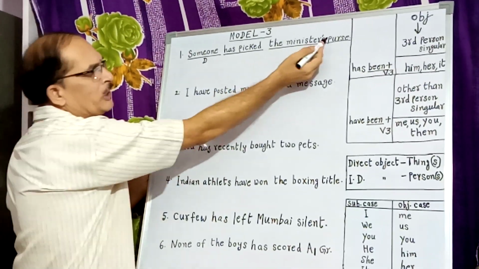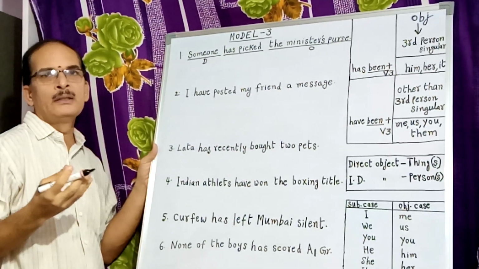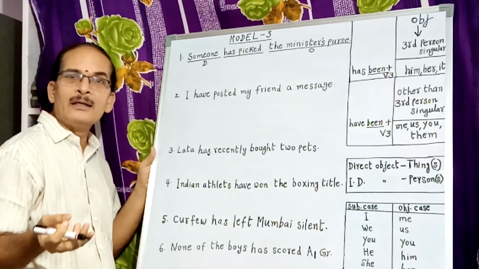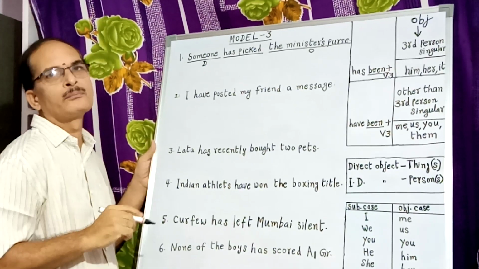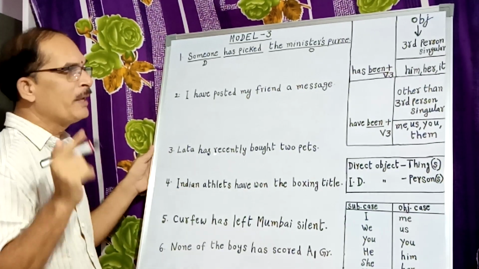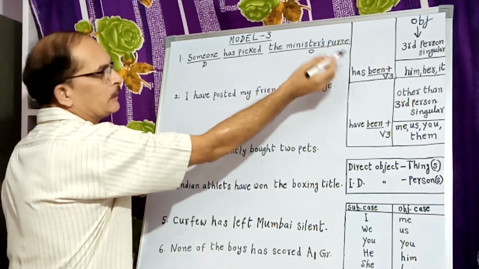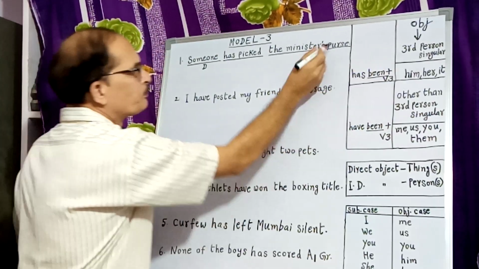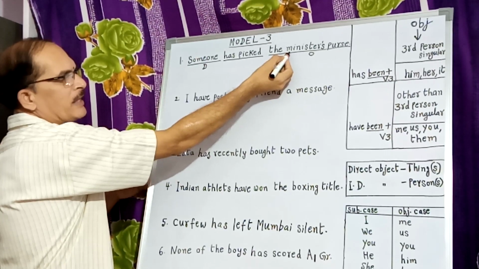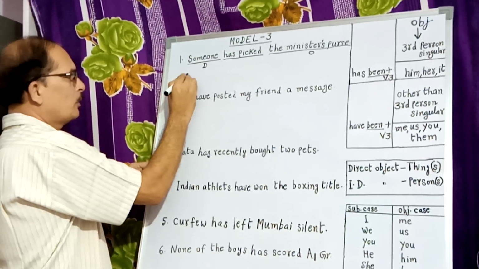So here the minister's purse is a third person singular. Third person singular means it may be him, her, it, or any other single noun. Him, her, it or any other single name is called third person singular. So the minister's purse in the objective case refers to something, that means it is a singular name. So when a third person singular is given as the object, we have to write has only, no change at all.